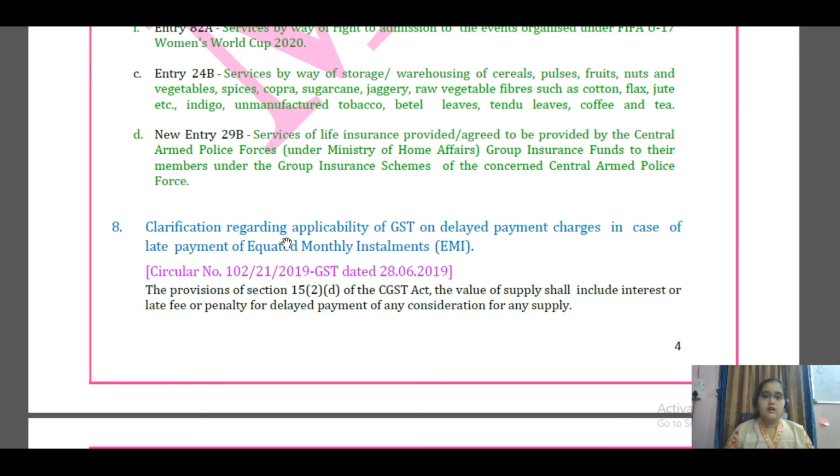Then, here we have a clarification regarding applicability of GST on delayed payment charges in the case of late payment of equated monthly installment. What's happening here is that we know EMI, like we'll be paying a portion of interest and principal amount for the loan taken, right? So here, if you have delayed payment of the EMI, you will be levied a penalty, the delayed payment charges. So there's a clarification given by the government regarding applicability of GST on these delayed payment charges.